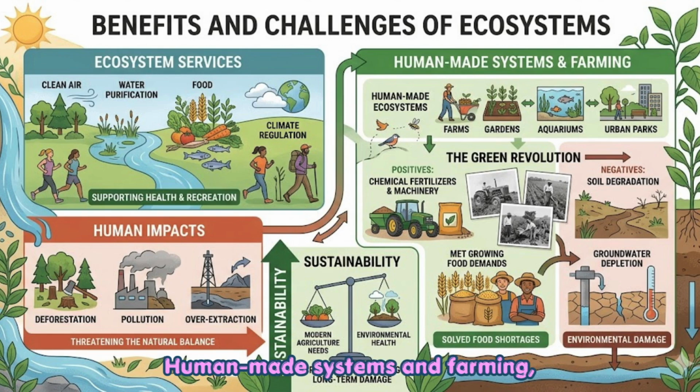Human-made systems and farming. Human-made ecosystems, environments like farms, gardens, and aquariums, are managed by people but interact closely with natural systems. The Green Revolution. To meet growing food demands, India introduced chemical fertilizer and machinery. While this solved food shortages, it led to soil degradation and the depletion of groundwater. Sustainability: balancing modern agricultural needs with environmental health is critical to preventing long-term damage to our resources.